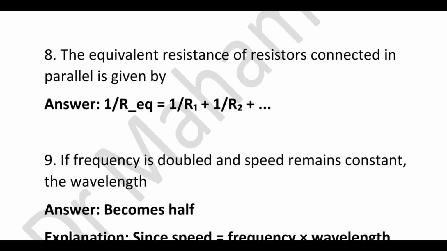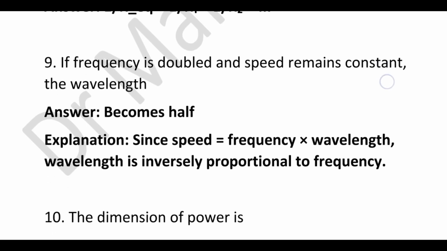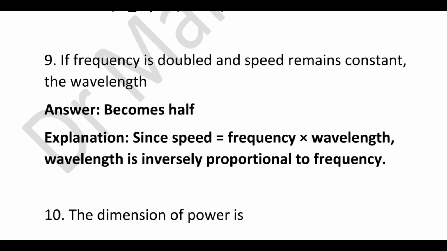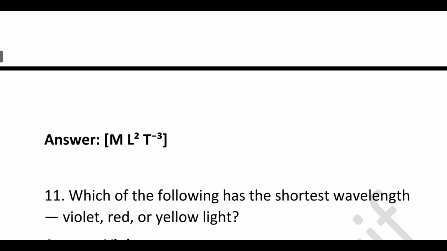So correct answer is 1 by R. If frequency is doubled and speed remains constant, the wavelength becomes half. Since speed is equal to frequency times wavelength, wavelength is inversely proportional to frequency. The dimension of power is ML squared T cubed.